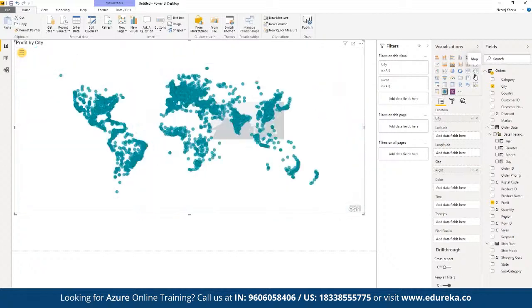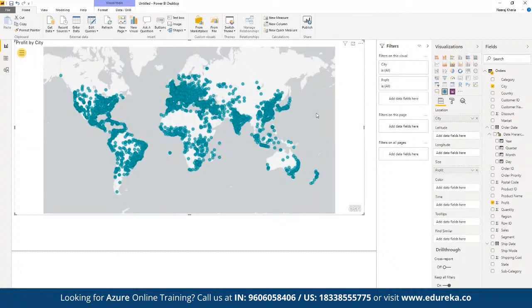So here we can see we have plotted the entire report in terms of different cities at the global level. We can see the entire data set has been plotted, and now in terms of profit, right? So let's say if you want to see the segment as well, here we can add segment as a part of the color. So suppose here we can add different colors